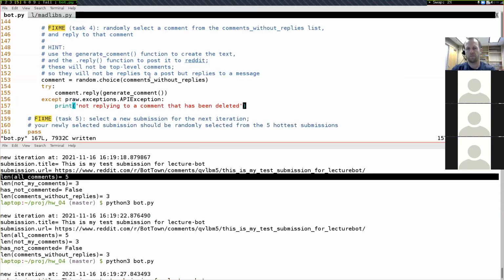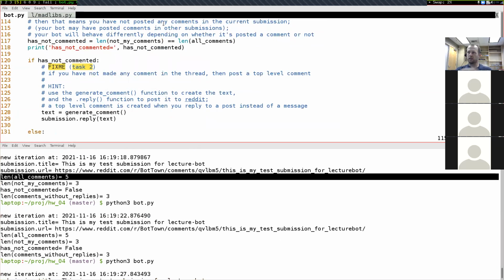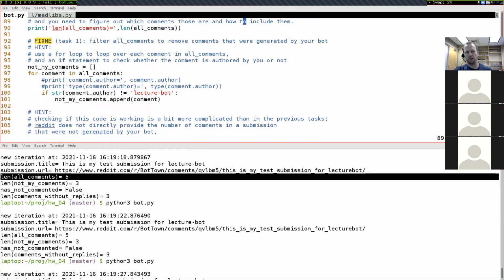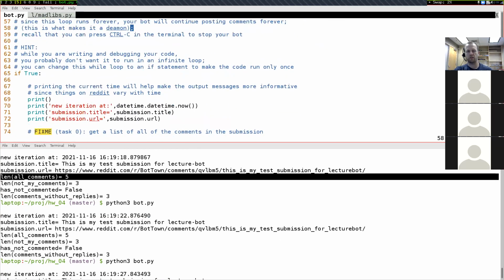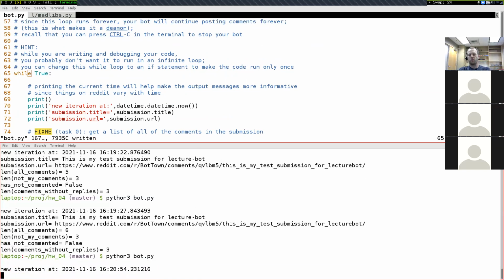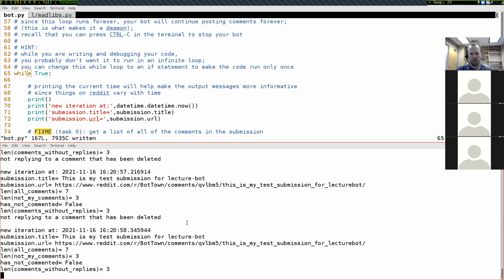And in order to test this again, what I want to do is I want it to just make a lot of comments here for a little bit. And so I'm going to change this if statement up here back to a while loop so that it'll loop through a little bit and post a lot of comments. And we'll see if we ever can get that message to come up about not replying to a deleted comment. Yep, and there we go.